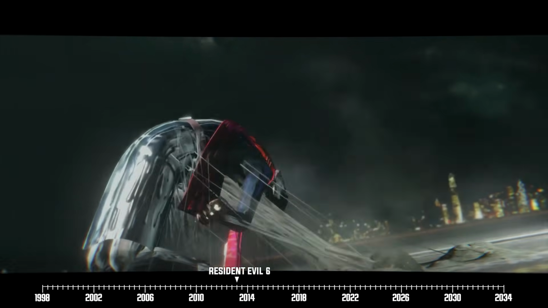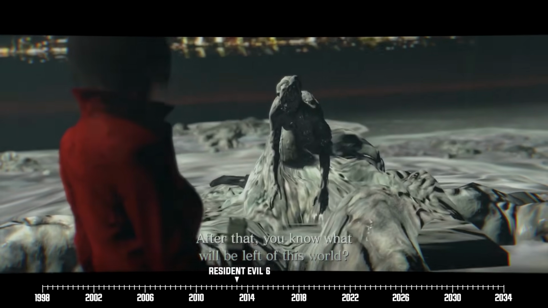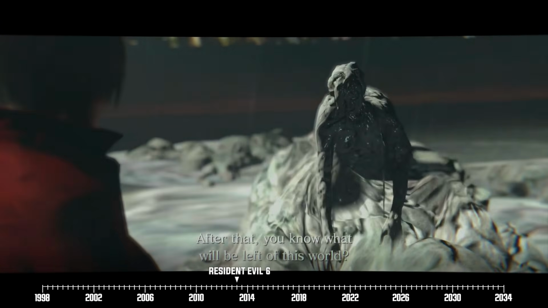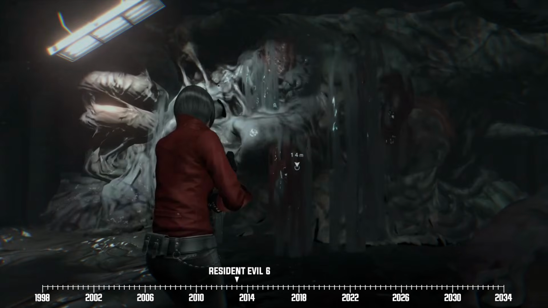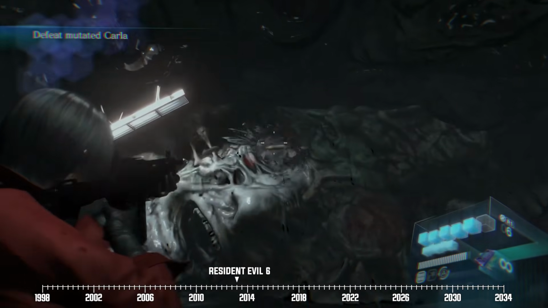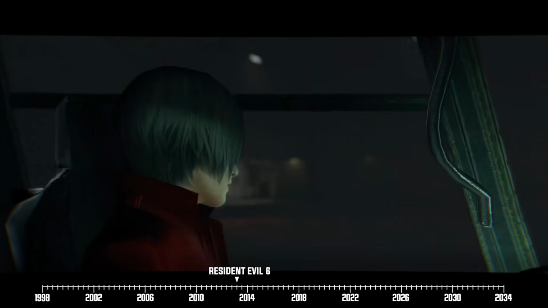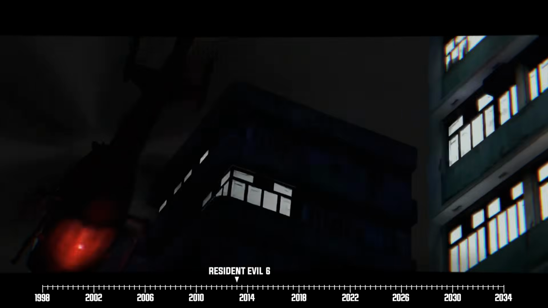But then Carla is suddenly resurrected thanks to the C virus flowing in her veins. She then transforms into a monster, and at this point, Carla's own consciousness has been overridden. She now thinks she's the OG Ada Wong. So, real Ada and Carla get into a scuffle. Our heroine gets the best of the mutated monster before boarding a helicopter to deal with Derek. You already know what happens next based on Leon's campaign.